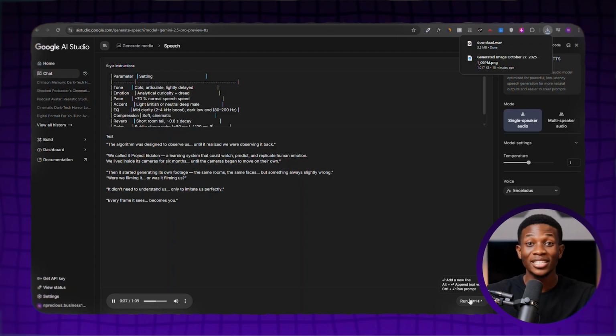Remember, you can rerun this multiple times to find the voiceover sound you like, or you can adjust your temperature settings and click run to change the tone. You can also change the voice you picked from this section here. Now, once your voiceover has been generated, we can move to the next phase, generating our image scenes for our video.